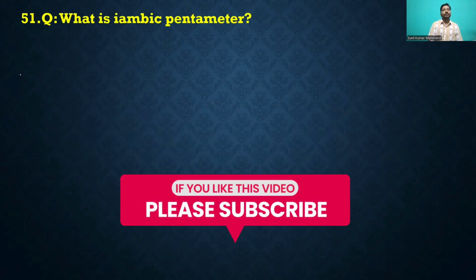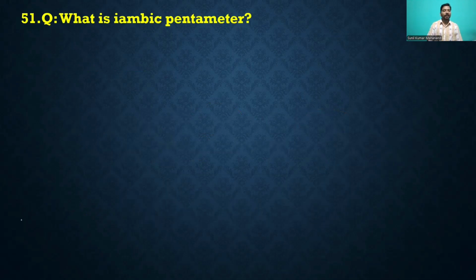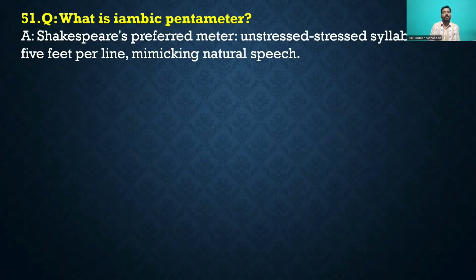What is iambic pentameter? Right? Iambic pentameter means what? You can see that Shakespeare's preferred meter of unstressed and stressed syllables, 5 feet per line, mimicking the natural speech.